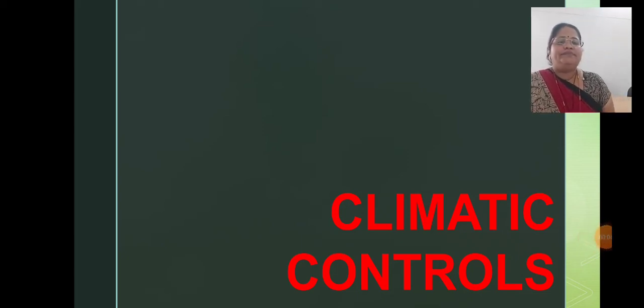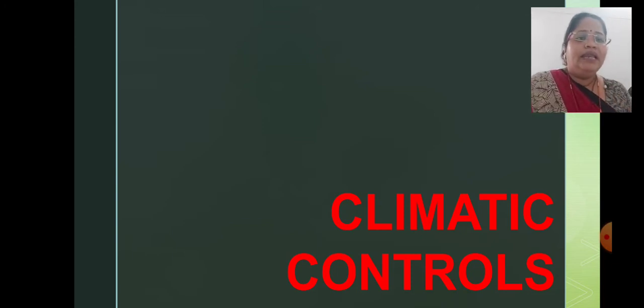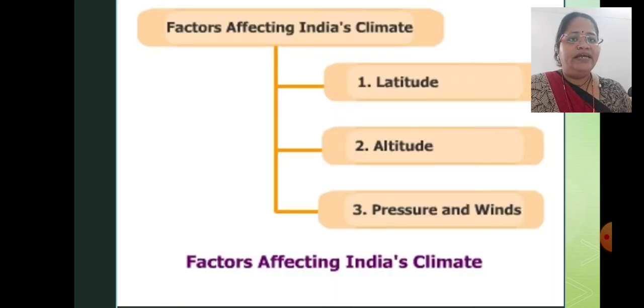As we started Chapter 4, Climate, we discussed the difference between climate and weather, and the elements which are very important and give you experiences of the changes of climate and weather. Today we'll talk about climatic controls and the factors affecting the climate of India. Let's talk in detail about these two points. Factors affecting India's climate, we are going to discuss in detail: latitude, altitude, pressure and winds. We'll talk about these two points, controls and factors, together.